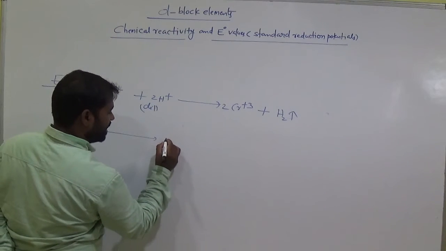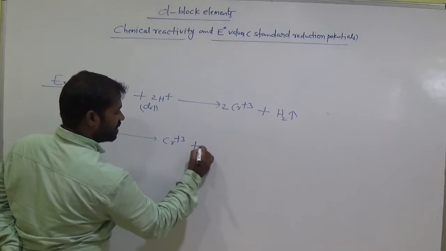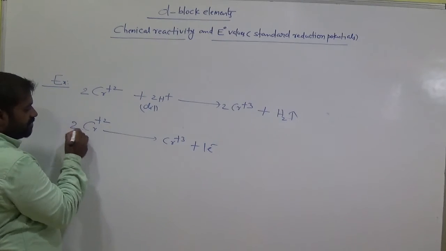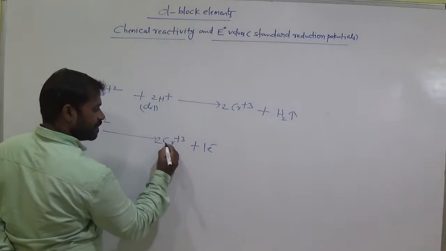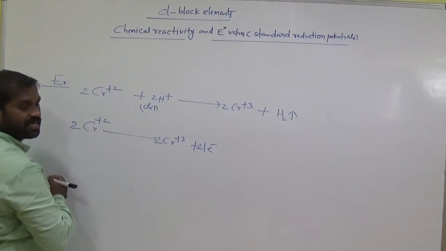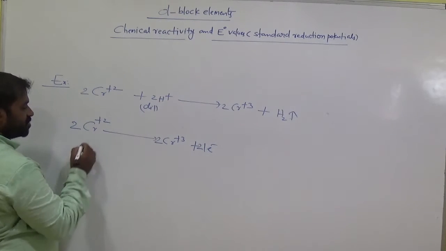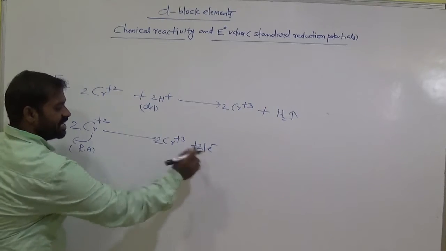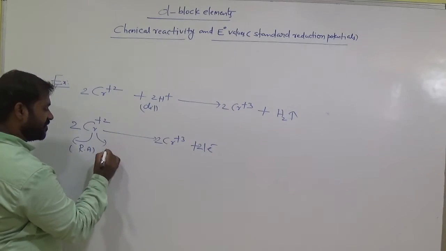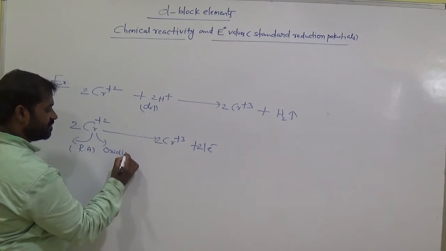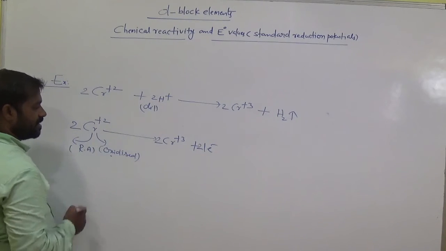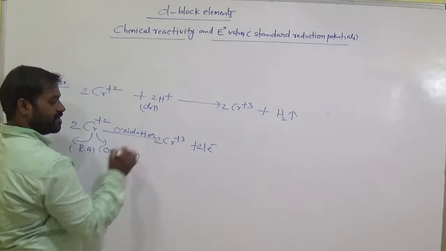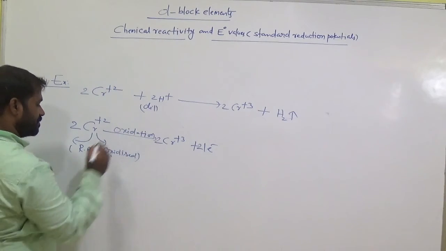This chromium easily loses 1 electron and becomes +3. But 2 chromium means it loses 2 electrons. So here it is called the reducing agent. Why? It easily loses the electrons, and by the loss of electron it is oxidized. Loss of electron means oxidation. Clear?